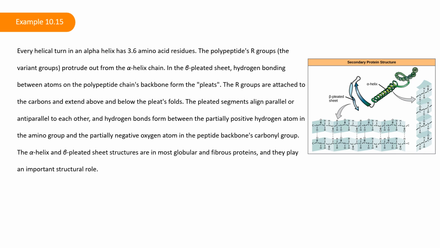The pleated segments align parallel or antiparallel to each other, and hydrogen bonds form between the partially positive hydrogen atom in the amino group and the partially negative oxygen atom in the peptide backbone's carbonyl group. The alpha helix and beta-pleated sheet structures are in most globular and fibrous proteins, and they play an important structural role.